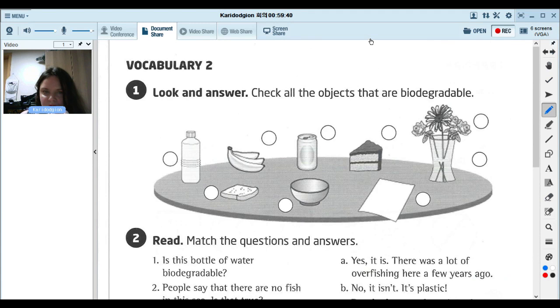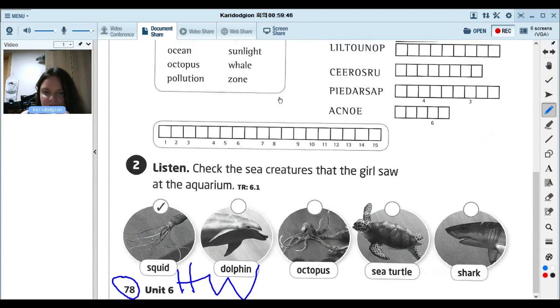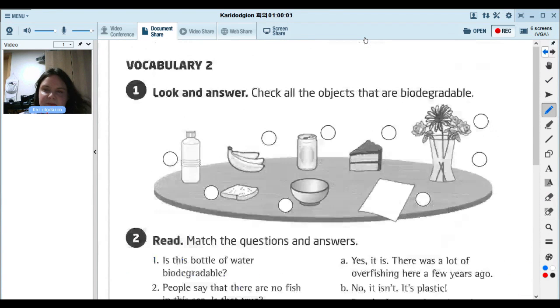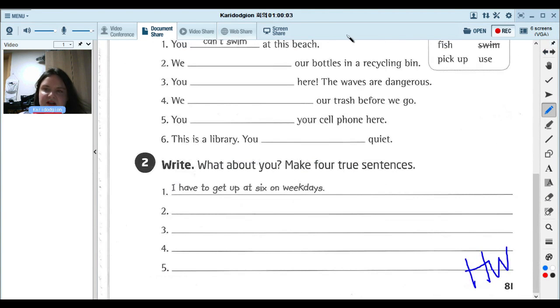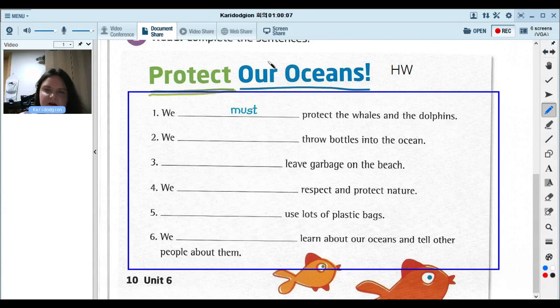Also, page 78 and 79. So we will check this next week. So in the back of your book, the workbook, page 78 and 79, and page 81. Also, page 10, the last part. We will check this next week.